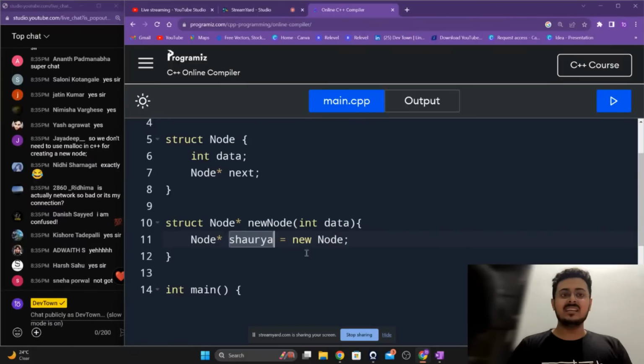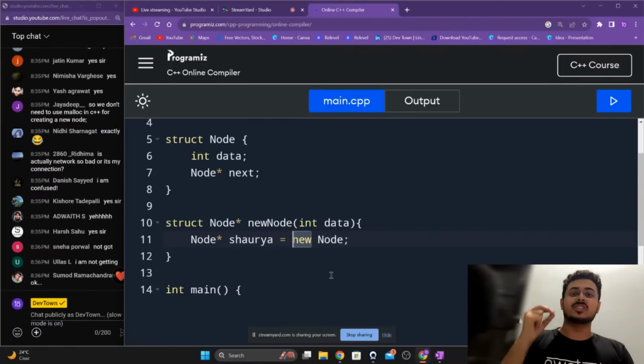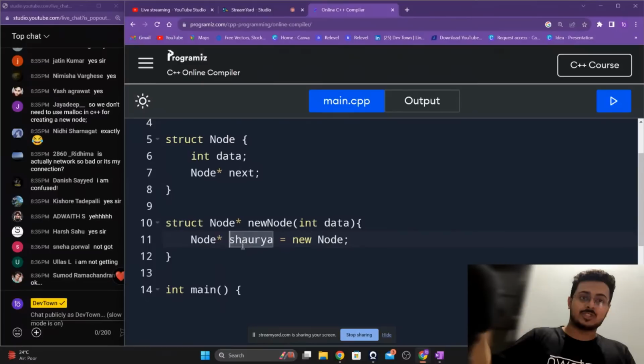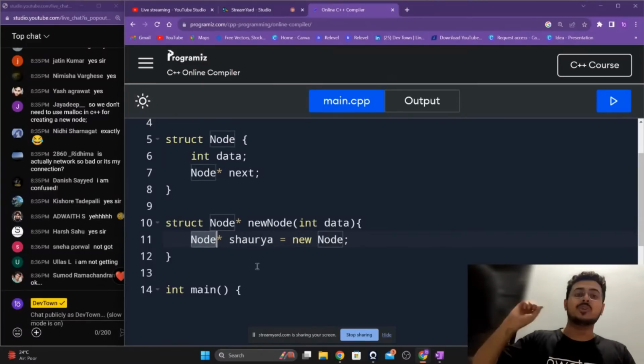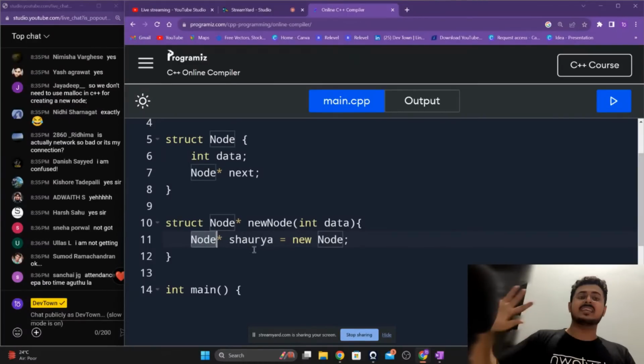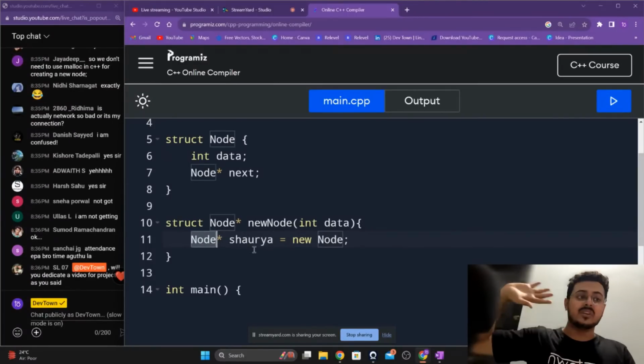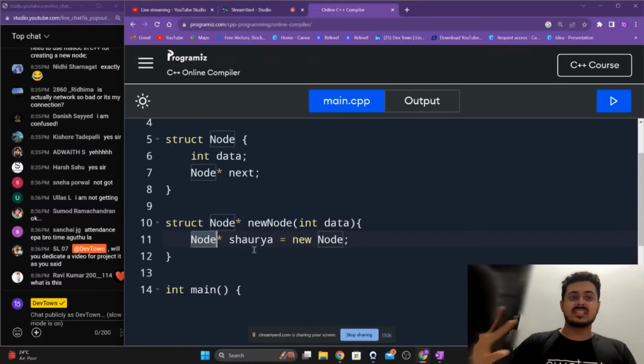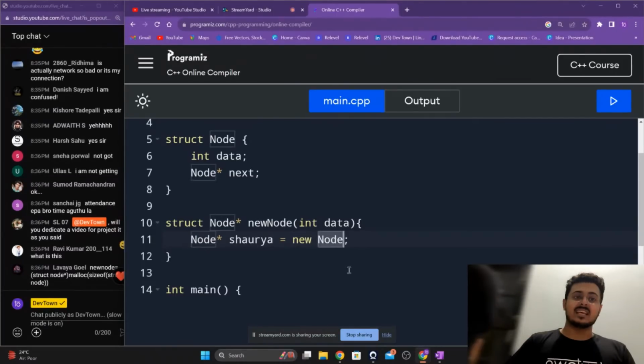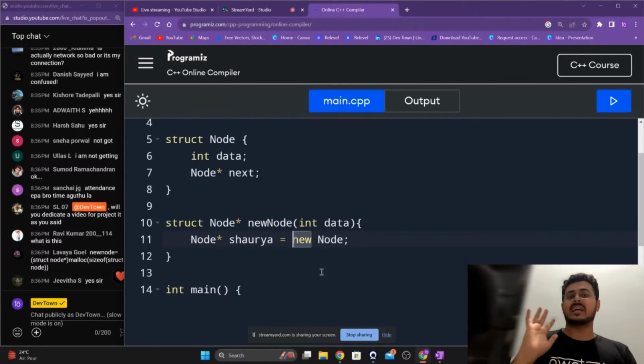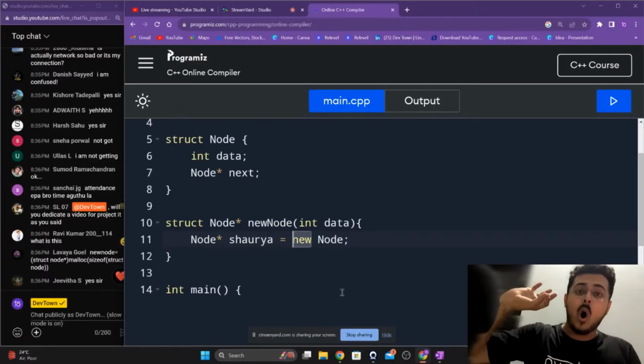And to create Shaurya, you use this new term. You create this Shaurya node. So Shaurya is a node. Okay, Shaurya is a pointer to a node, guys. Basically it's a node, guys. I'm creating a new node right over here. New basically creates a new object.